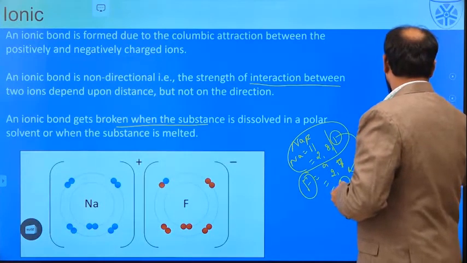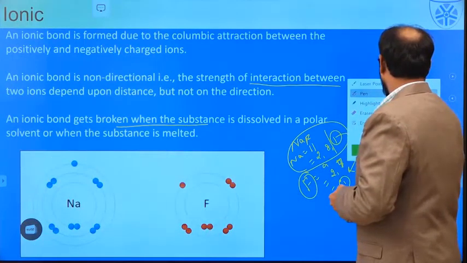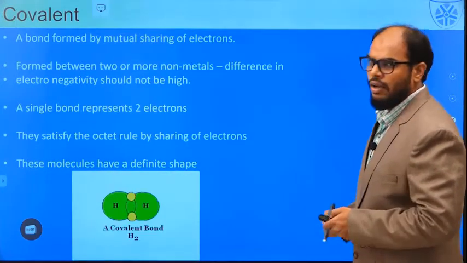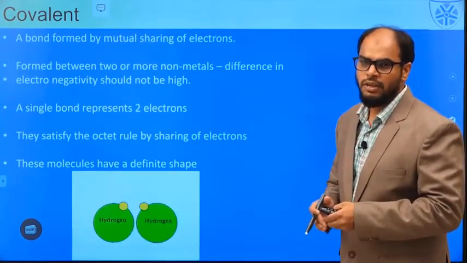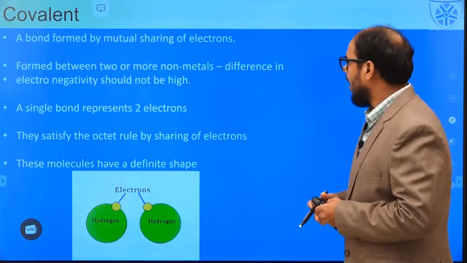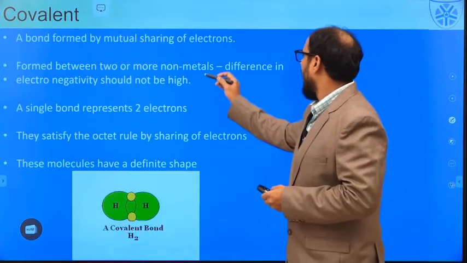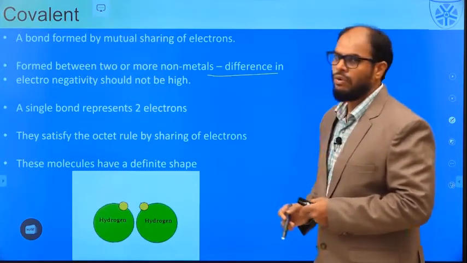Let us go to the next one. In a covalent bond, we have a mutual sharing between two entities, and this bond is formed between two or more non-metals having a difference in electronegativity.